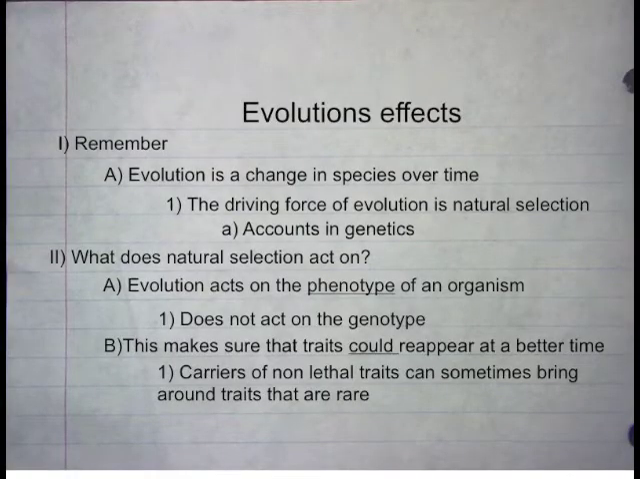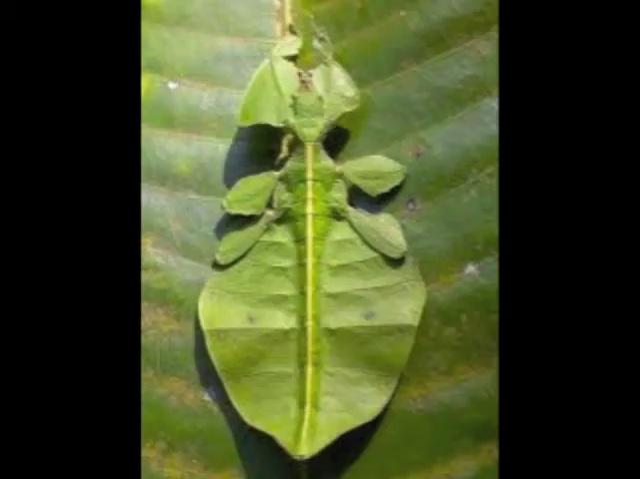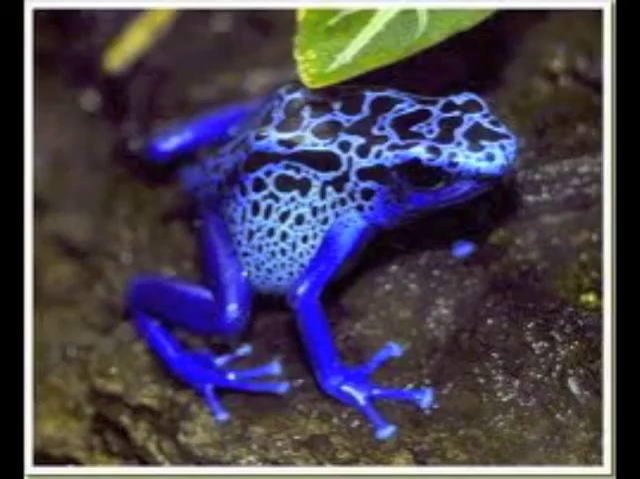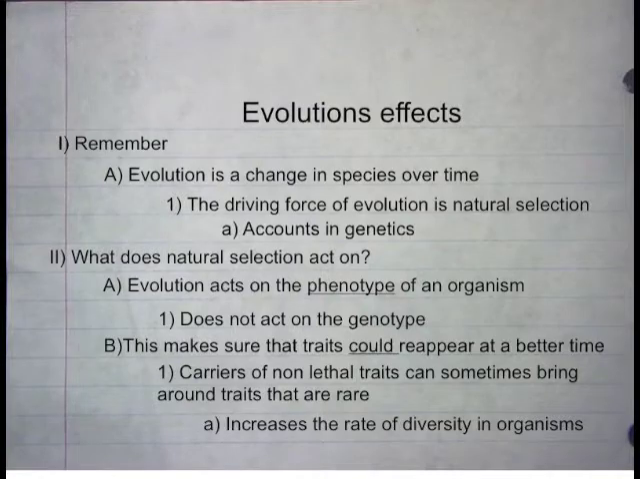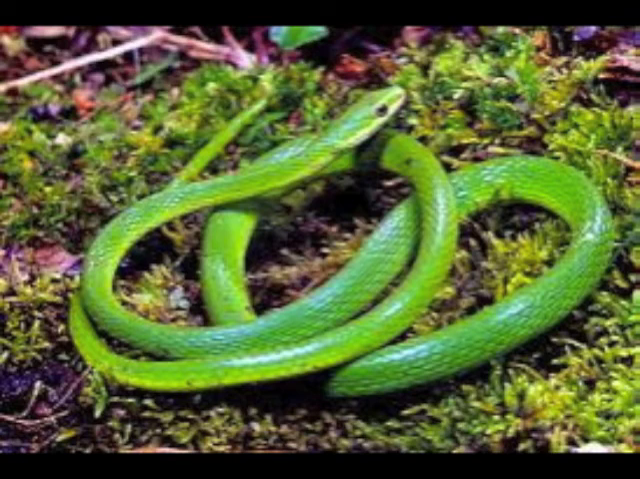Carriers of non-lethal traits can sometimes bring around traits that are rare. Organisms that have certain traits such as camouflage, poison, or other such things may carry them for lifetimes without ever having them arise. Nature then may dictate at some point, due to mating and dumb luck, that the trait will reappear. Increases the rate of diversity in organisms. This diversity can lead to some unusual things.